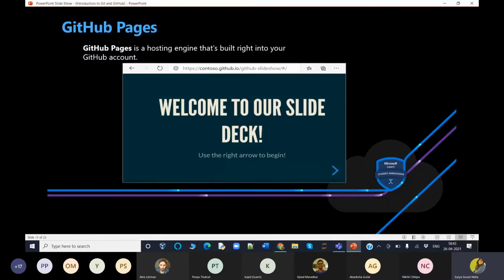So next, lastly, what are GitHub Pages? GitHub Pages is a hosting engine that builds right into your GitHub account. By following a few instructions and enabling the feature, you can build your own static site generated from HTML and Markdown code pulled directly from your repository. When you host a GitHub page, this is an example of how it looks. This is just a practical image. So this is how it goes.